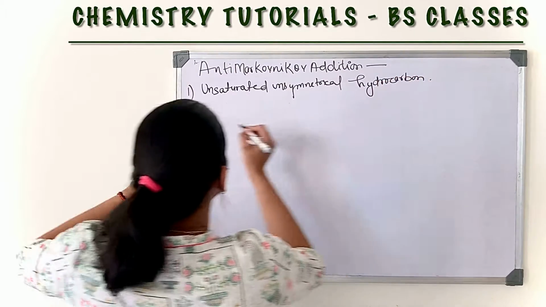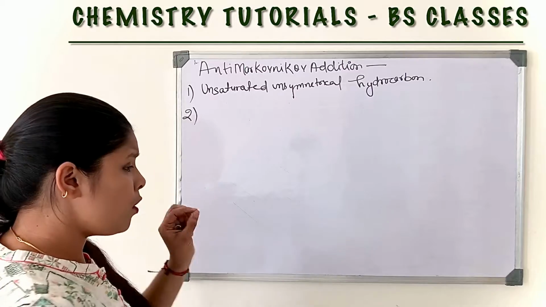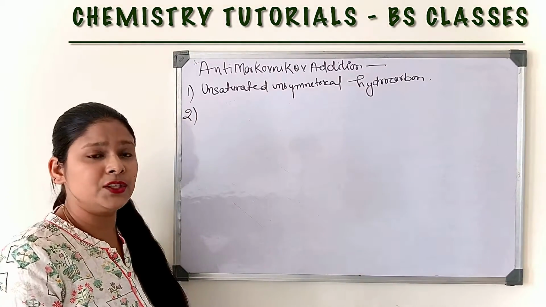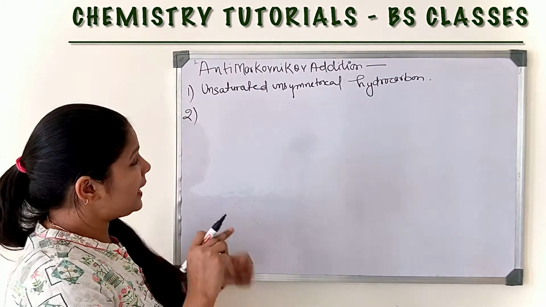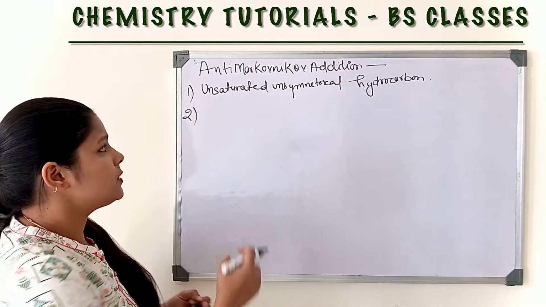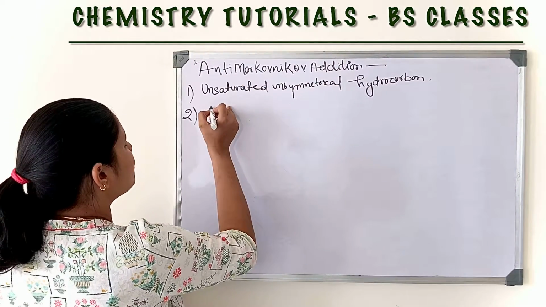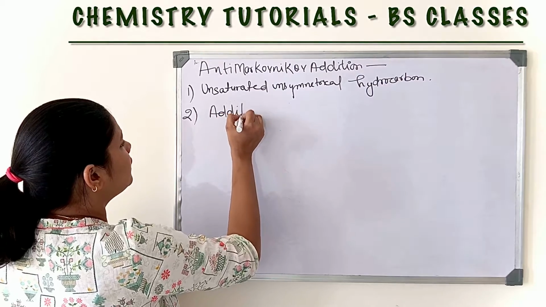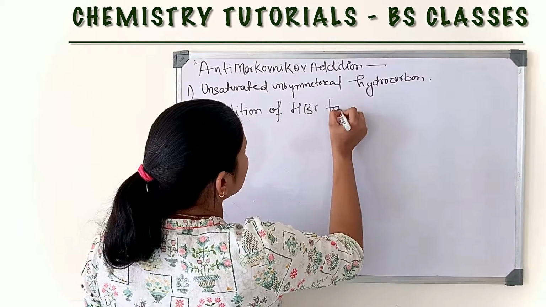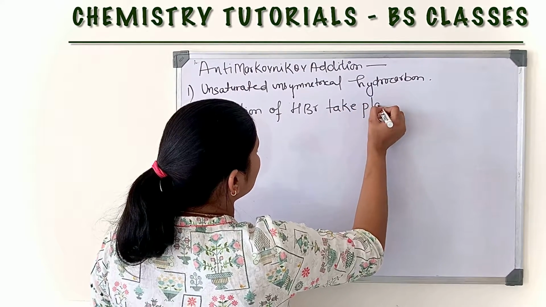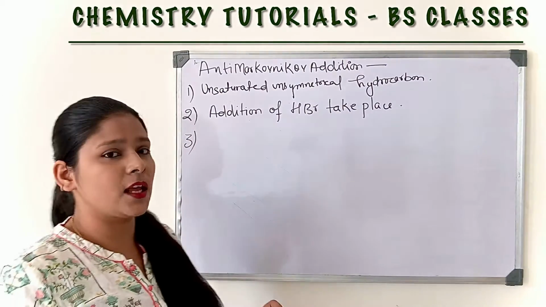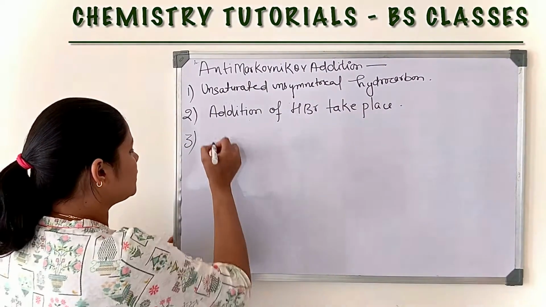Second, only the addition of HBr takes place. In the case of Markovnikov addition, addition of HCl, HBr and HI takes place, but in the case of anti-Markovnikov, only the addition of HBr takes place. Third, this reaction takes place in the presence of peroxide.